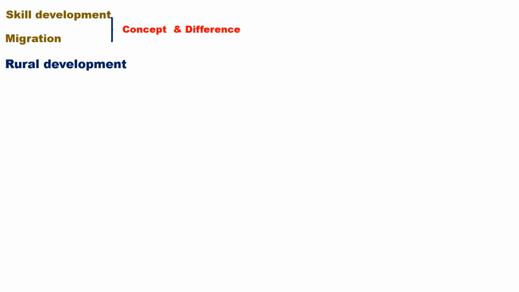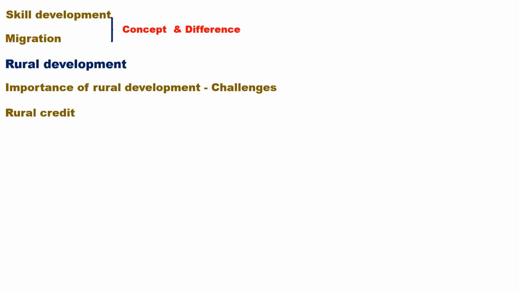Rural development: importance of rural development and its challenges, land reforms, development of human resources, measures for poverty alleviation, lack of education, lack of industry, development of infrastructure. All those things have to be explained in detail. Rural credit, according to the time and according to the purpose. Credit may happen according to the timeline, according to the purpose also.